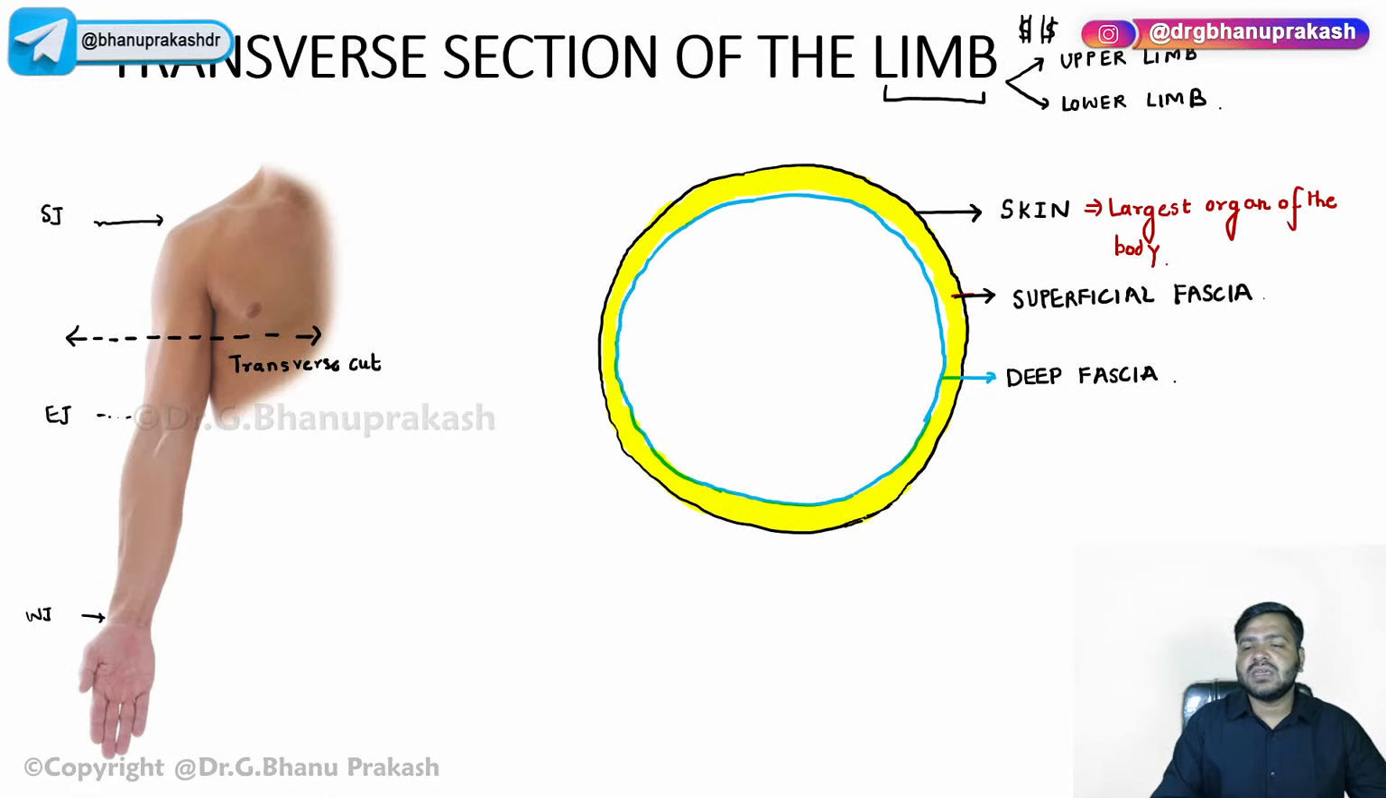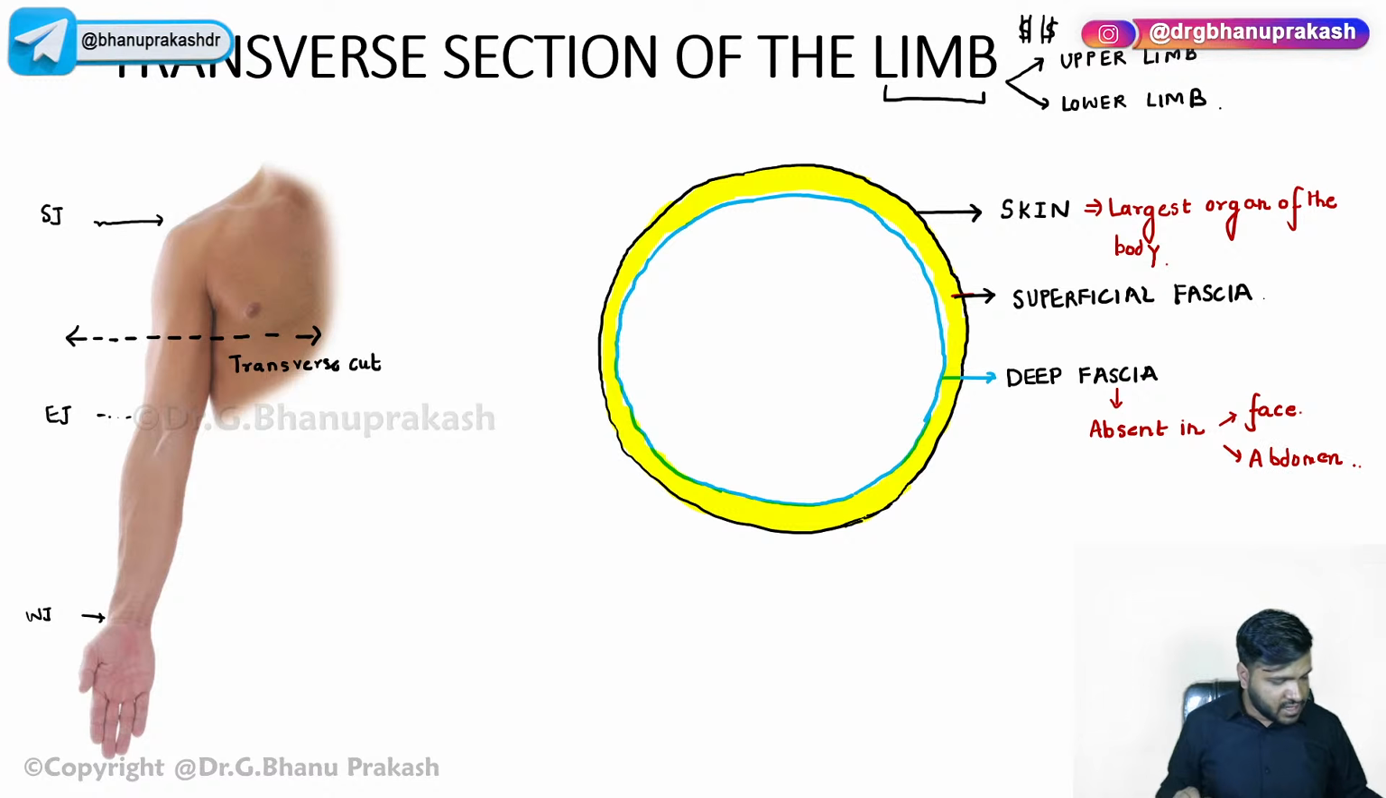The two important things that I have to highlight over here: this deep fascia is absent. Very good, guys. Let me just write it over here so that you don't forget. This deep fascia is absent in the face part and the anterior abdomen, or simply write down abdomen.